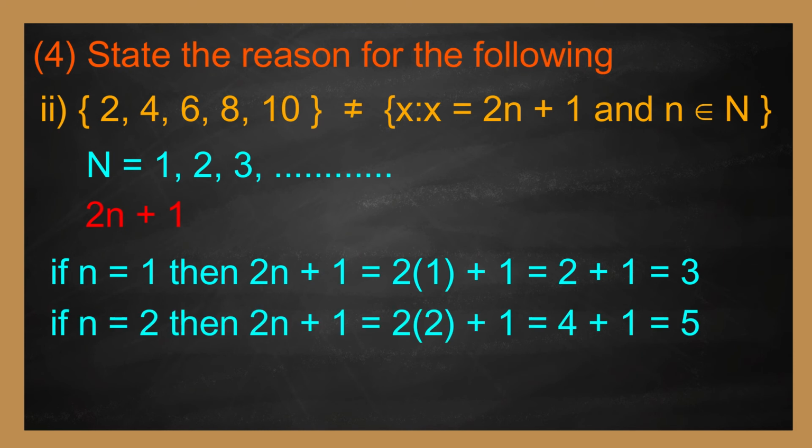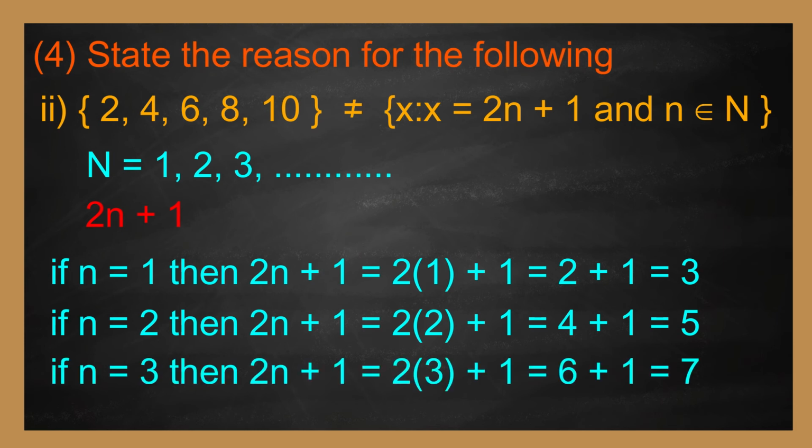If n equals 2, then 2n + 1 equals 2 into 2 plus 1, that is 4 + 1 equals 5. If n equals 3, then 2n + 1 equals 2 into 3 plus 1, that is 6 + 1, that equals 7. Similarly, the other elements.